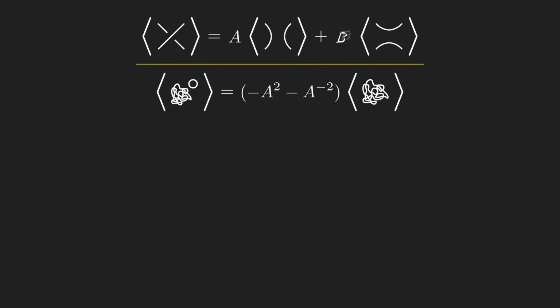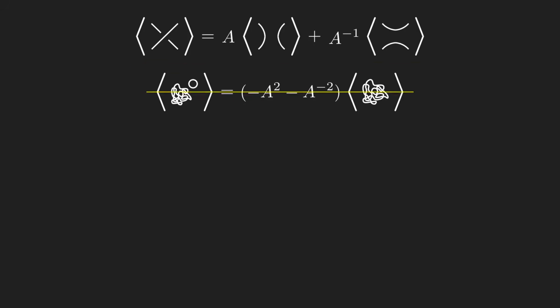Our original one, using a inverse for b, and this new one, that tells you can remove a loop and multiply by negative a squared minus a to the minus 2. We still have freedom in what a is. Now, let's ensure the bracket is unchanged under the other Reidemeister moves.